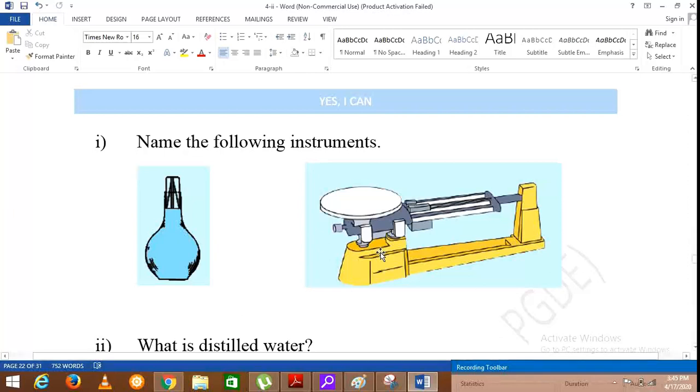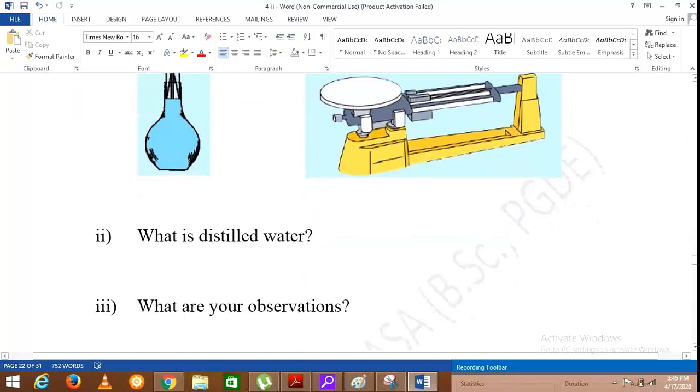Then you are asked what is distilled water. Distilled water is water which is free from dissolved solids. Dissolved salts, there is nothing dissolved in distilled water.